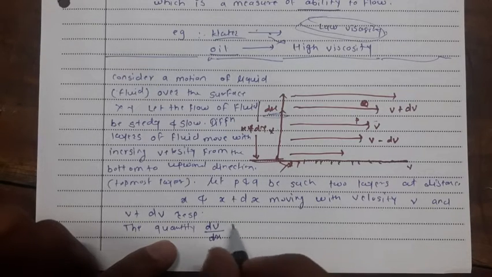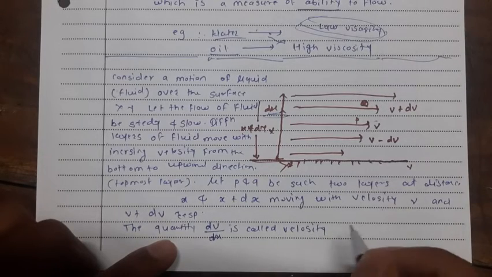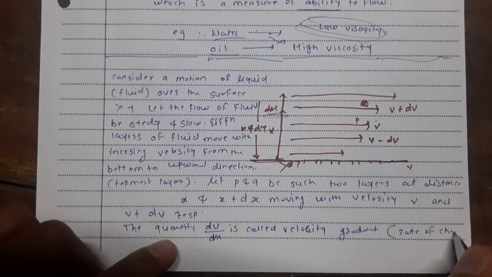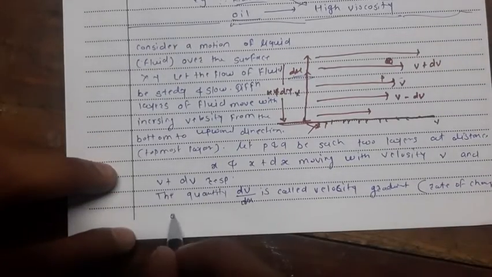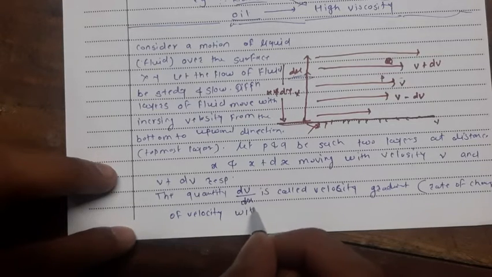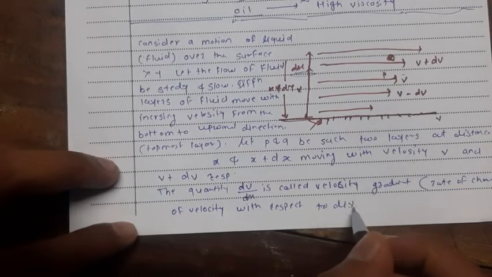This quantity is called the velocity gradient, dv by dx.